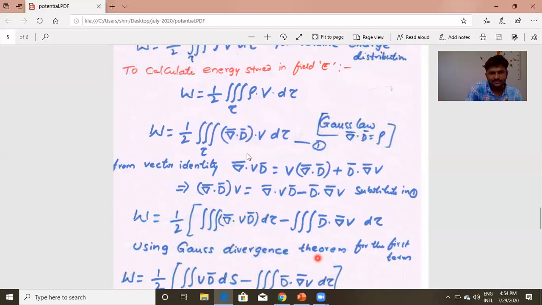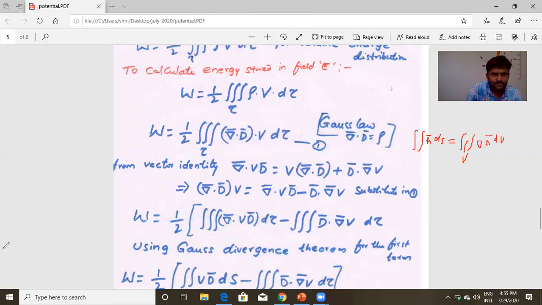What is the Gauss divergence theorem? If A bar is a vector, the surface integral of A bar dot ds is equal to the volume integral of del dot A dV. This is the Gauss divergence theorem.